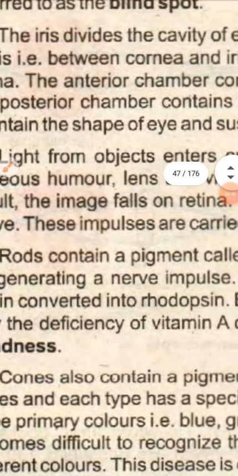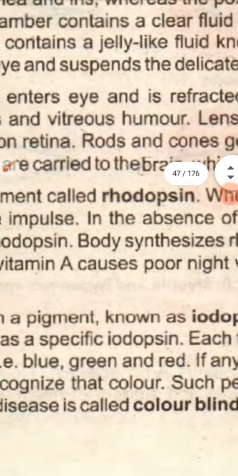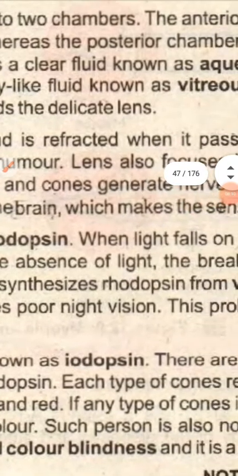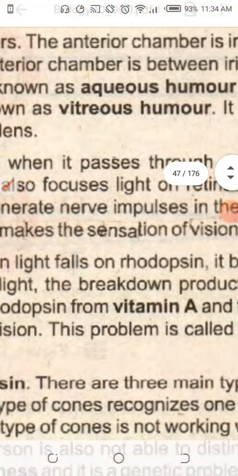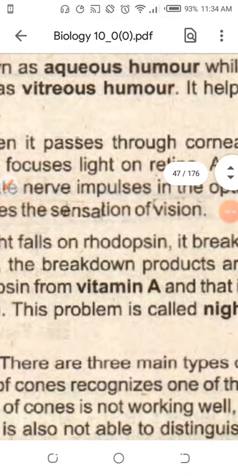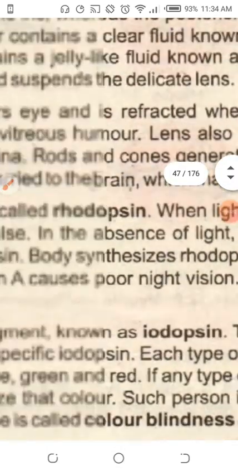So I pointed out how the rod-shaped cells are more modified cells. So in the sunlight, what will happen? Rhodopsin is the pigment. When the light falls on this rhodopsin, where is it present? It is present in the rod-shaped cells. It will break and will generate the nerve impulse.